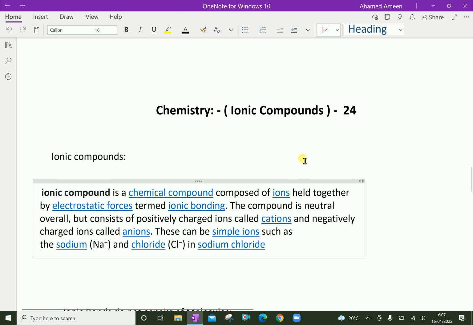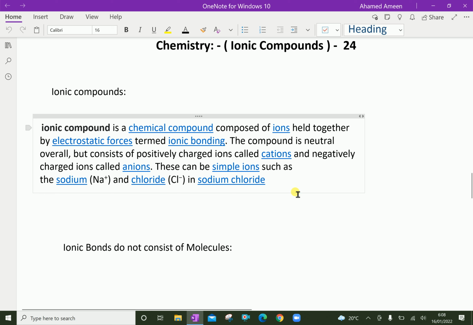For example, in sodium chloride, for every Na+ cation, there is a Cl- anion to balance the charge. One more example, in magnesium oxide, for every Mg2+ cation, there is an O2- anion. Ionic compounds also share certain other chemical and physical properties.